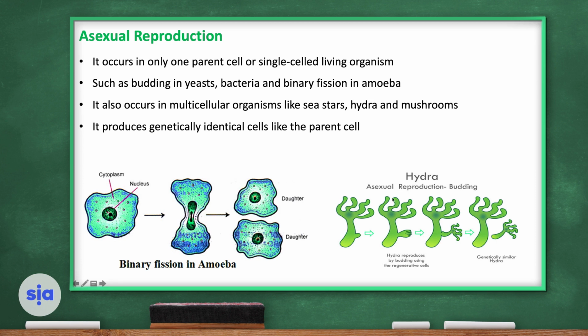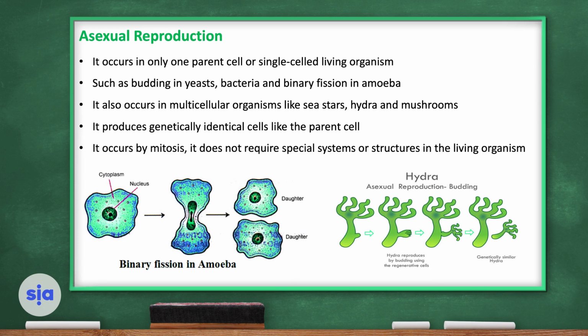Hydra reproduce asexually by budding, so a new bud starts to appear, and then it gives a new hydra. Either budding or binary fission in amoeba, both methods of asexual reproduction will produce genetically identical cells like the parent.